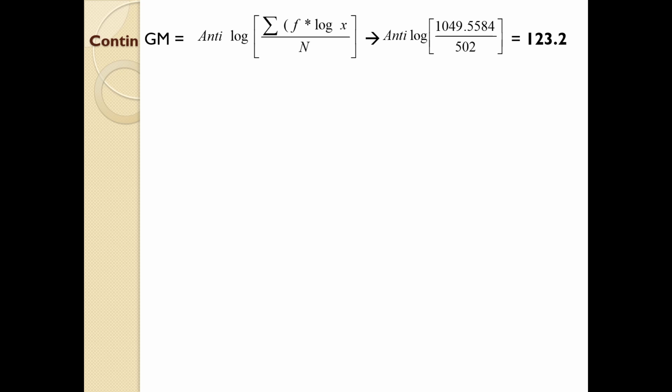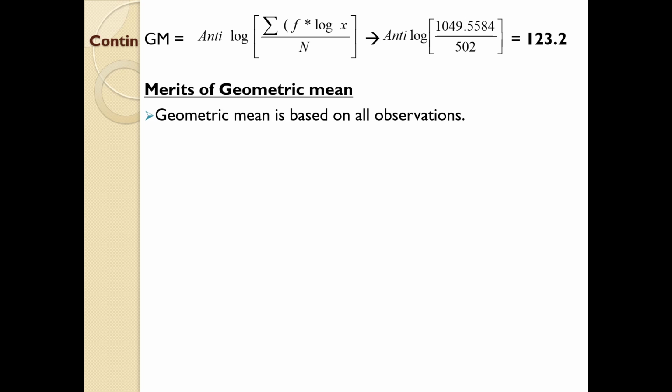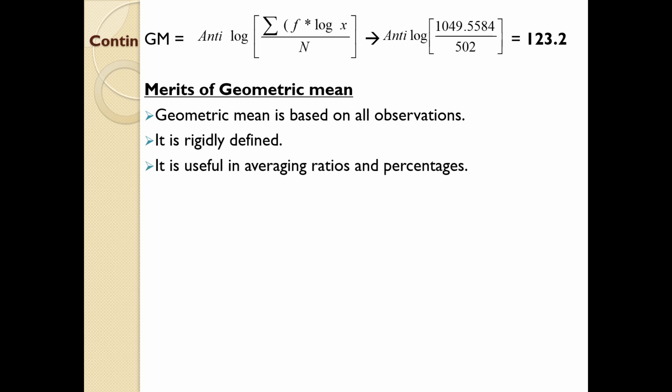So let us discuss about the theoretical aspects of geometric mean, merits of geometric mean. Geometric mean is based on all observations, because we have taken the log of each individual item. It is rigidly defined because it is well versed with arithmetic computation. It is useful in averaging ratios and percentage, because in the first question we have discussed a case where 82.5, 57.5 likewise.